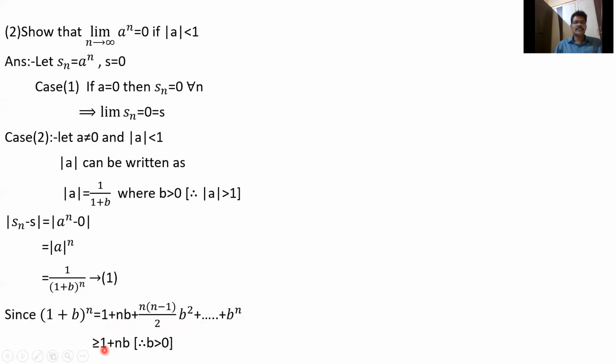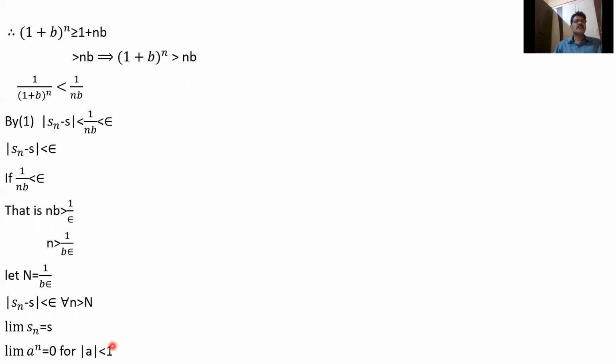This is greater than or equal to 1 + nb. Therefore (1+b)^n is greater than or equal to 1 + nb, because b is positive and all these terms are positive. So finally we get (1+b)^n greater than or equal to 1 + nb. This is greater than nb. Finally, we are getting (1+b)^n greater than nb.